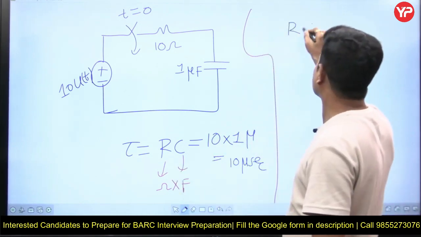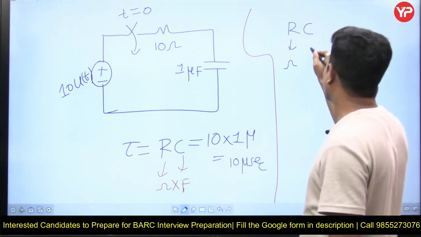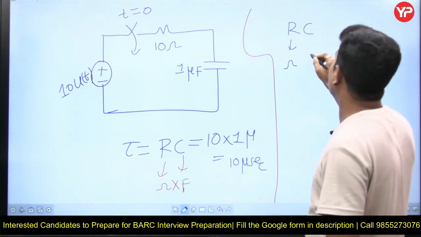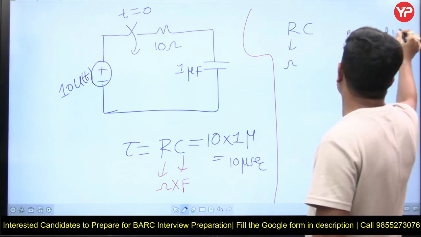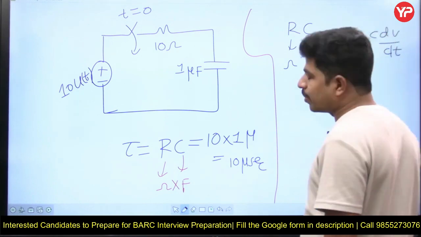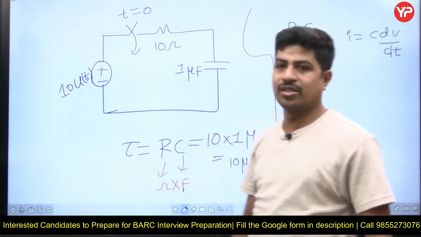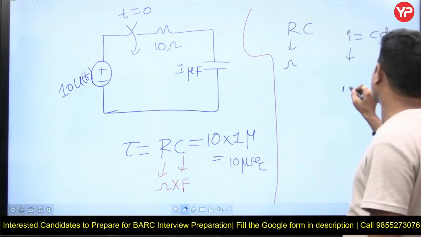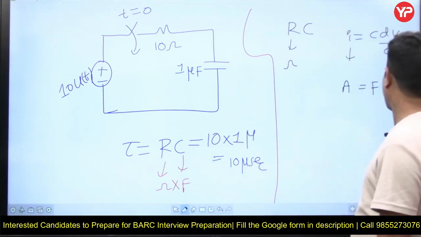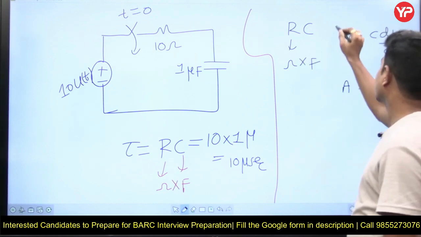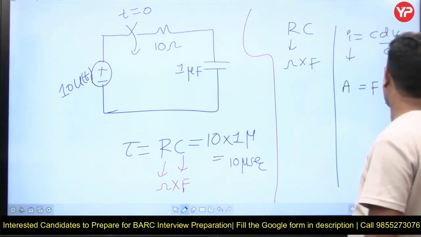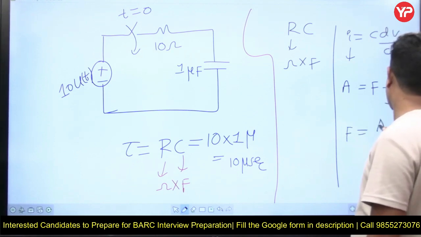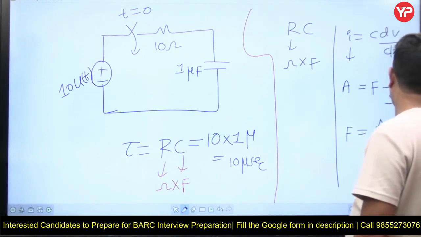See, R into C, R is in ohms, and C is in farads. So what I do is, I is equal to C dV by dt, the typical relationship of a capacitor. I is in amperes, C is in farads, dV is volt, dt is seconds. Now farad is equal to ampere second by volt.